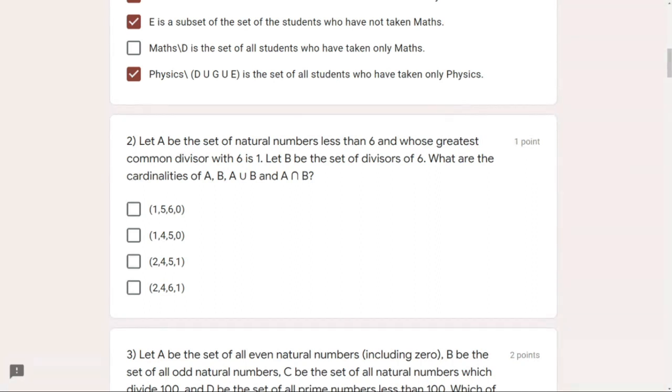What are the cardinalities of A, B, A union B, and A intersection B? So means we have to find the number of elements in A, B, A union B, and A intersection B, and we can do that because all of them are finite. So A was our 1, 5 as we just did. So it will be 2.